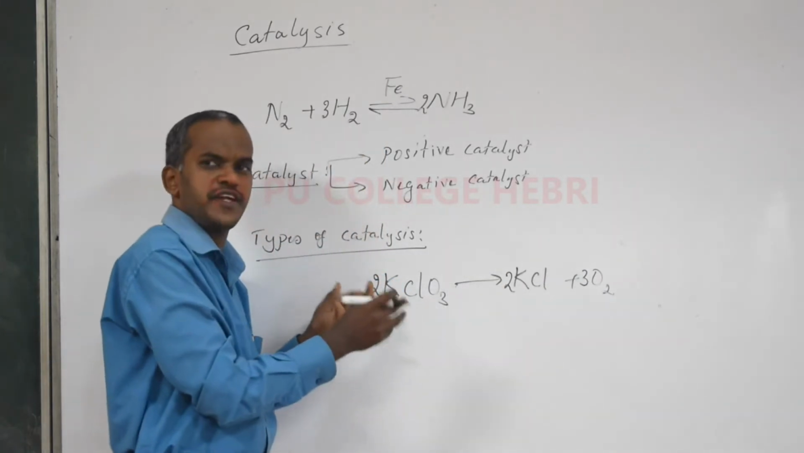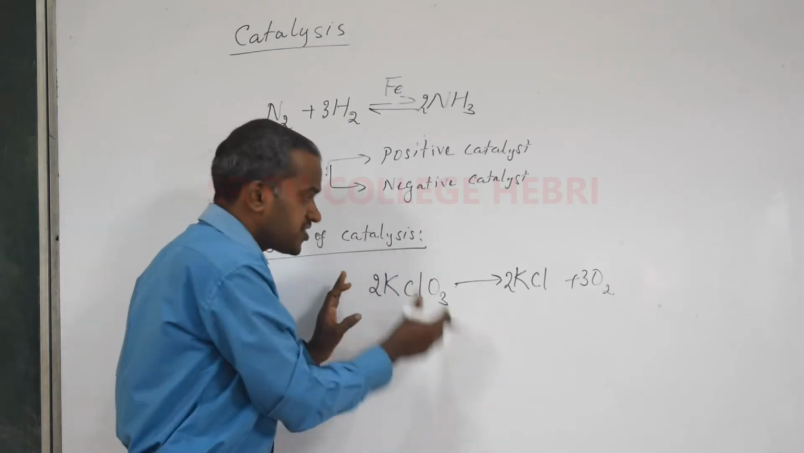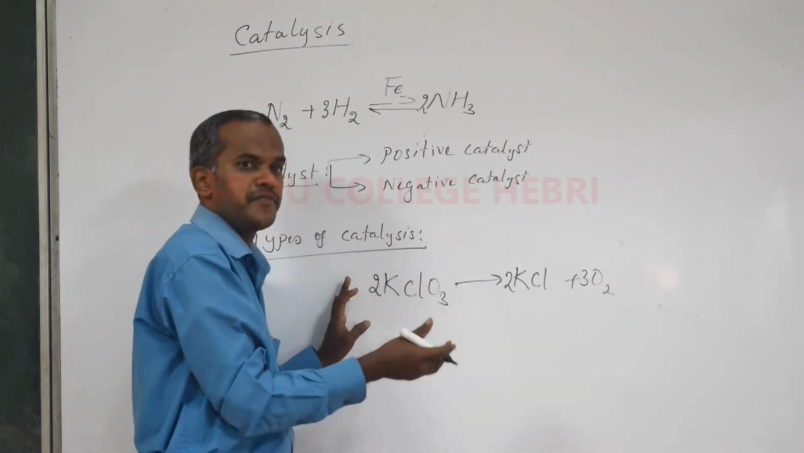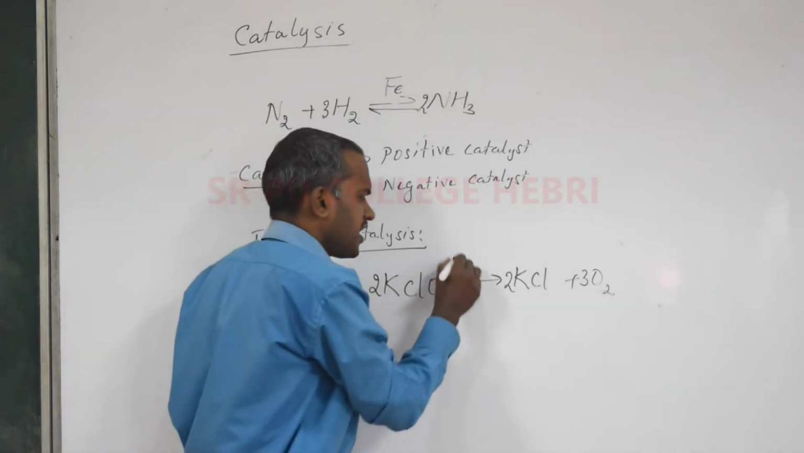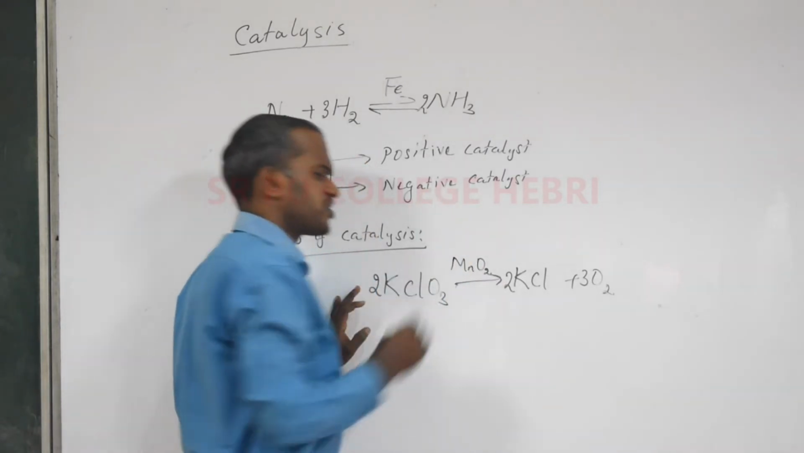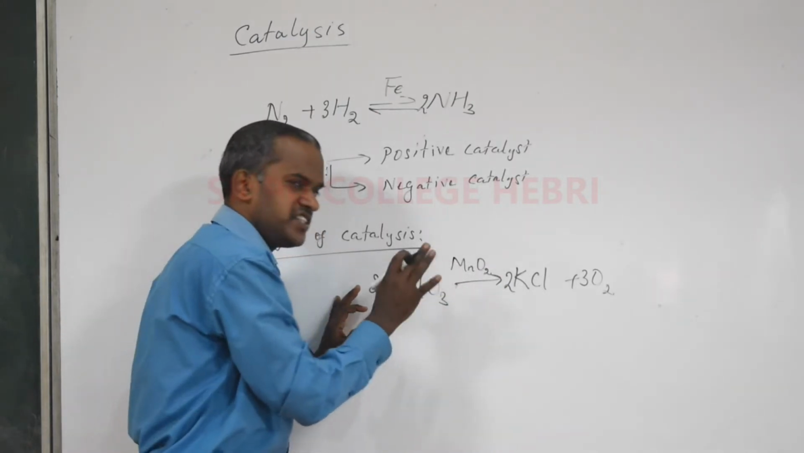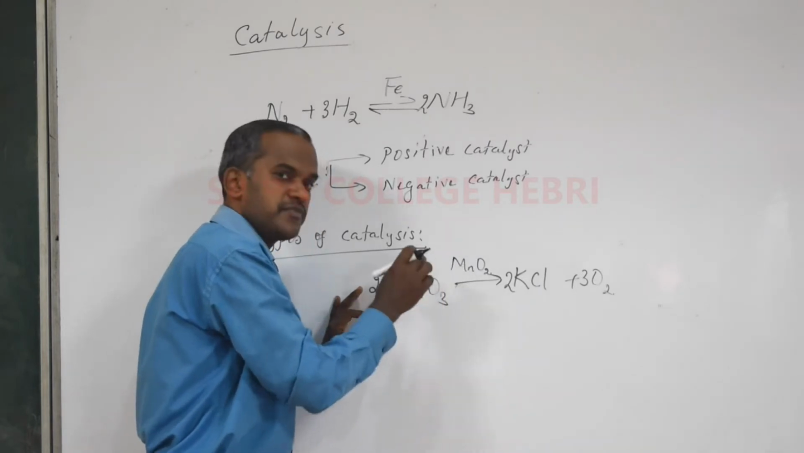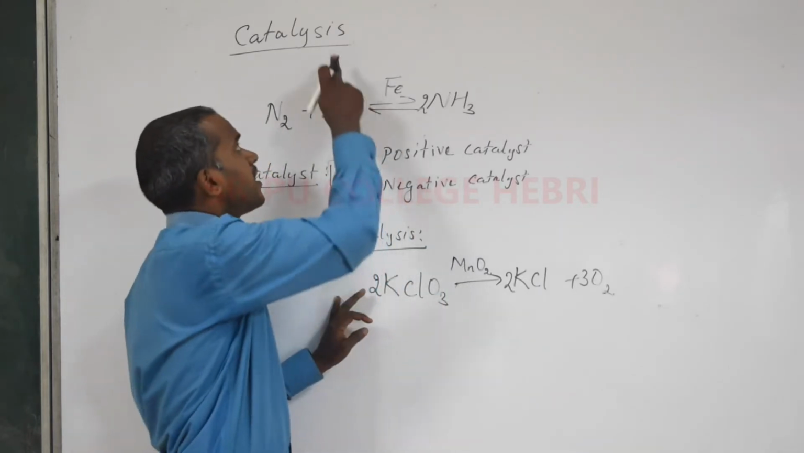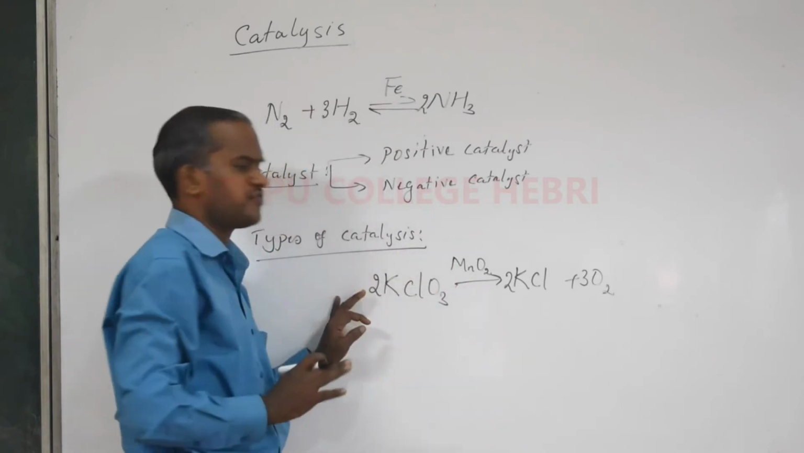Actually, this reaction is very slow. It takes hours for the completion. And the same reaction can be made faster. We can finish it in a few minutes by adding a chemical substance like MnO2, manganese dioxide. Before I write MnO2 there, it was just a reaction. When I write MnO2, the catalyst, in the reaction, it becomes a catalysis. I told you, catalysis is a process where catalyst is used. This is one of the examples for catalysis.